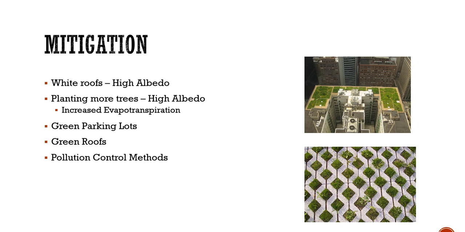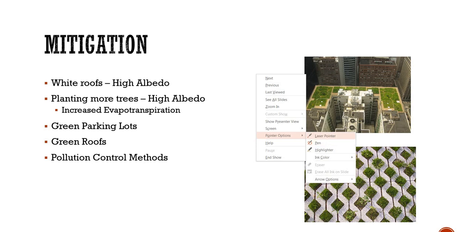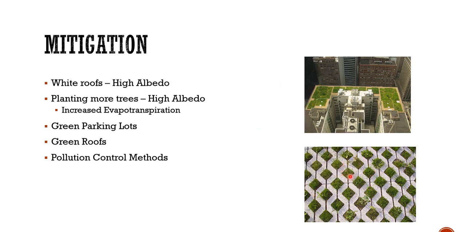Now another point is green parking lots, guys. You must have seen green parking lots in cities. I am putting up the pointer to point it out to you. This is an example of a green parking lot, where instead of having the total parking lot as concrete, they have these blocks wherein they plant some vegetation, like some grass.